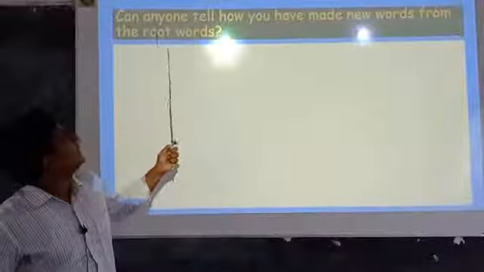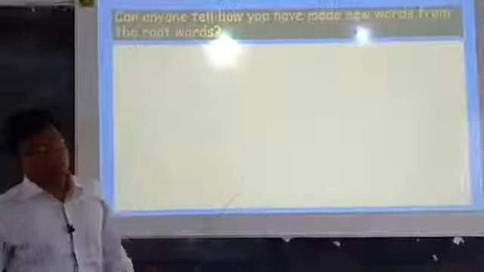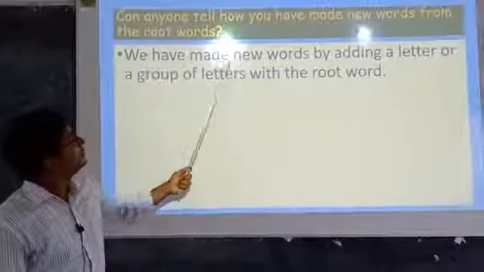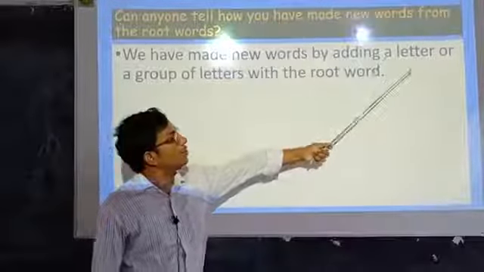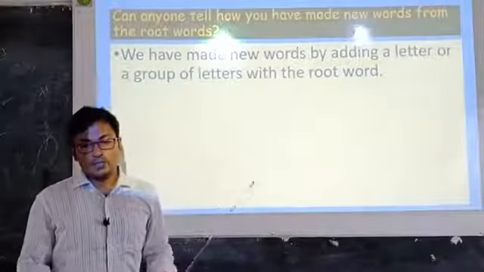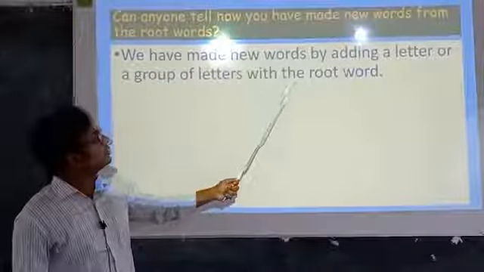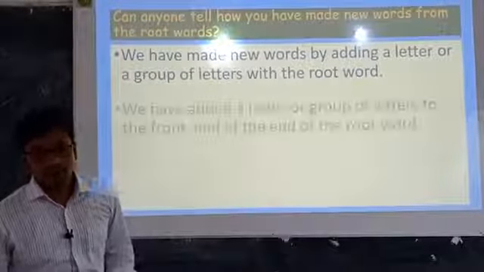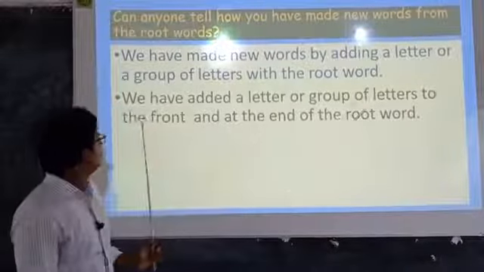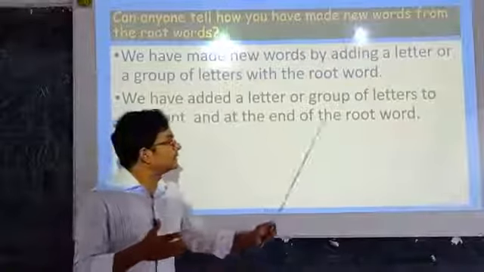Now, can anyone tell how you have made new words from the root words? Just think. We have made new words by adding a letter or a group of letters to the root word.